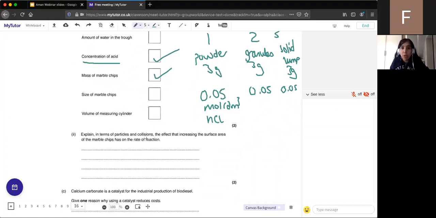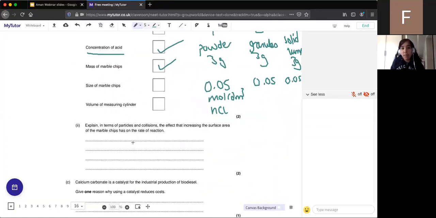Okay, so final question before we finish then. Explain in terms of particles and collisions the effect that increasing the surface area of marble chips has on the rate of reaction. So this is an AQA exam question for those wondering. So we did an edXL exam question before. This is an AQA exam question. So in terms of particles and collisions, they've given you a clue there. So looking for 2 marks here. And there are 3 marks, kind of 3 points that you can make, but they're looking for 2. So any ideas? Otherwise, I'll write down a model answer before we finish.